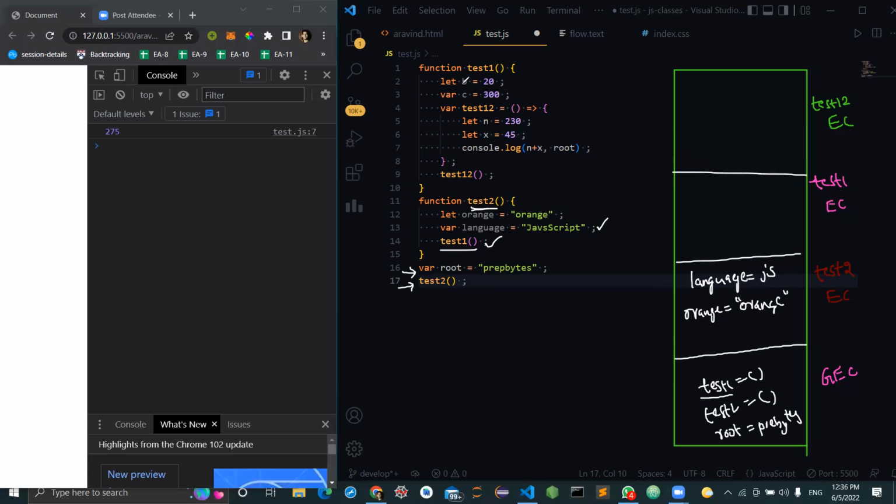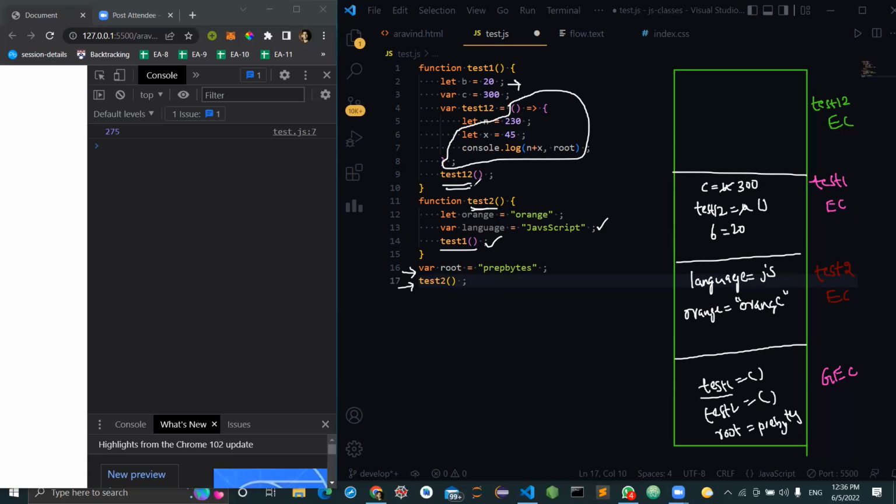Okay. Now we'll get back to test 1, and C has to be hoisted as undefined. And I'm not going to hoist this. C is hoisted, let us say it is undefined. And what should be hoisted? test 1, 2 needs to be hoisted with undefined because they both are created with the var keyword, right? And then what will happen in the execution phase? B will be created with a value of 20, and C will be overwritten instead of undefined. It will be overwritten with this 300. And test 1, 2 will also be overwritten with a function, because here I'm trying to assign this entire function value to the variable test 1, 2.